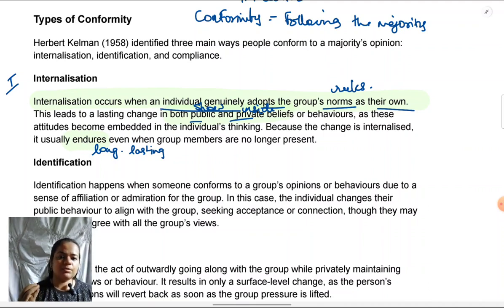Because now you agree with that behavior, you're doing it willingly. So unless someone gives you a different type of reasoning, or your thought process changes later for some reason, you will continue to be vegan. It's not like once you lose contact with those friends, you'll go back to your earlier diet habits. That is what internalization is like.